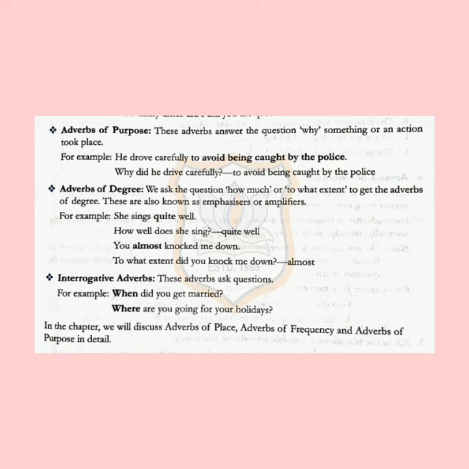Last one is the interrogative adverbs. These adverbs ask questions. For example, when did you get married? Where are you going for your holidays? In this chapter, we will discuss adverbs of place, adverbs of frequency and adverbs of purpose in detail.